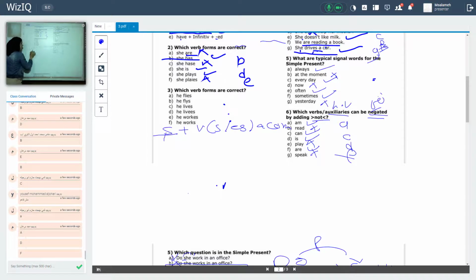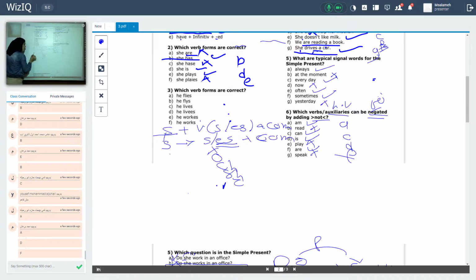If the subject is singular, one person, I should add what? S or ES to the verb. Remember, gets up. Okay, when should I use ES? When the verb ends with what? X or O or CH or SH or what? Or Z. Plus the complement.